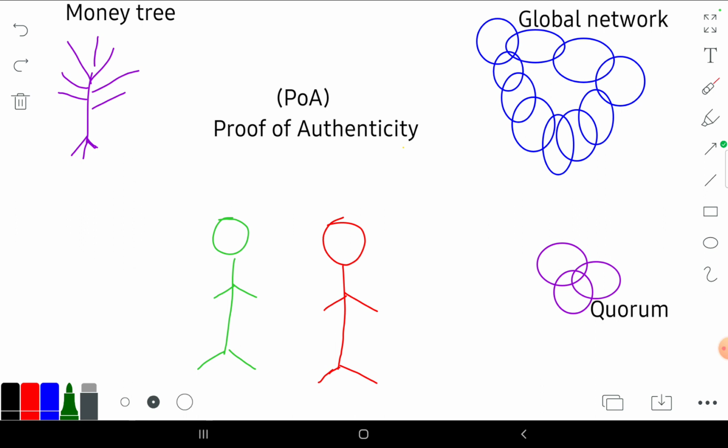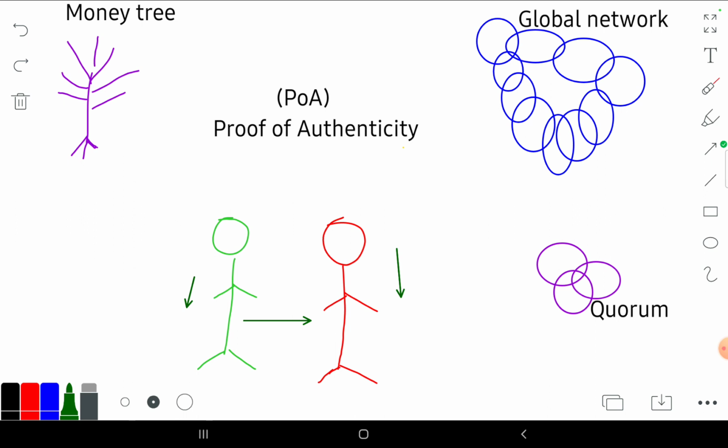So we have a situation right now where Mr. Green here is trying to pay Mr. Red here. And how does that transaction work? Let's pretend as if they were using gold. In this situation, Mr. Green will pass the money to Mr. Red.